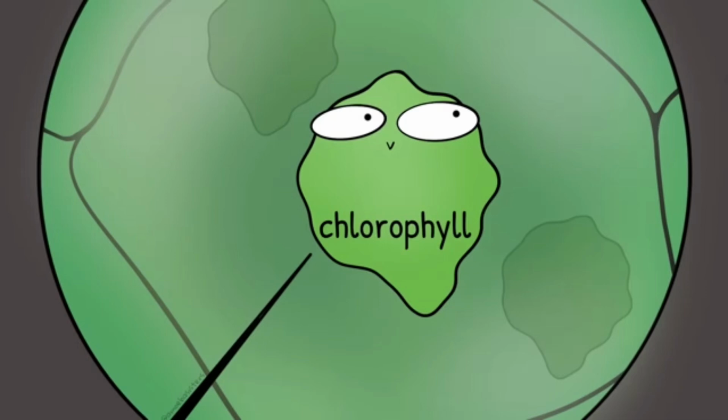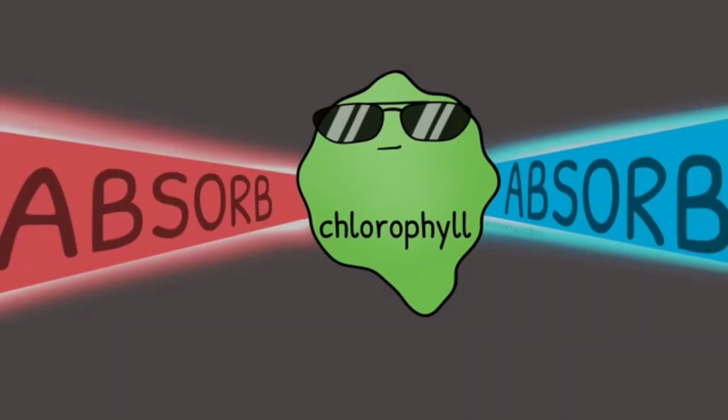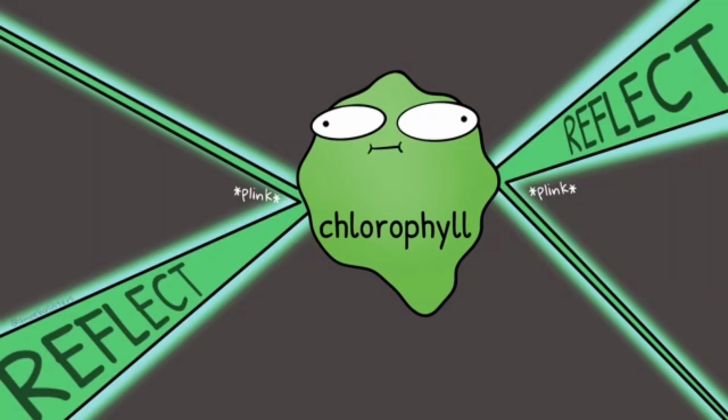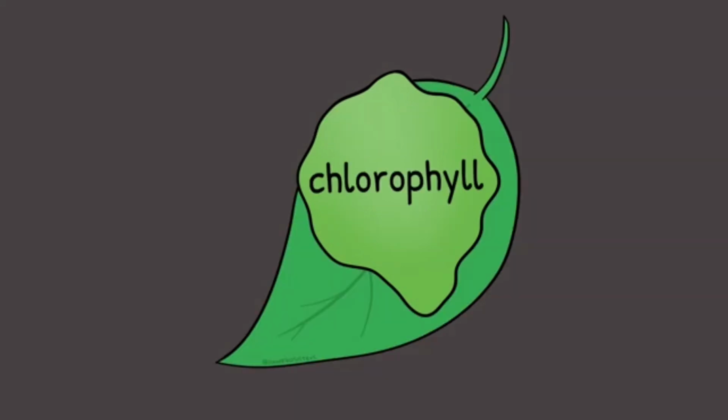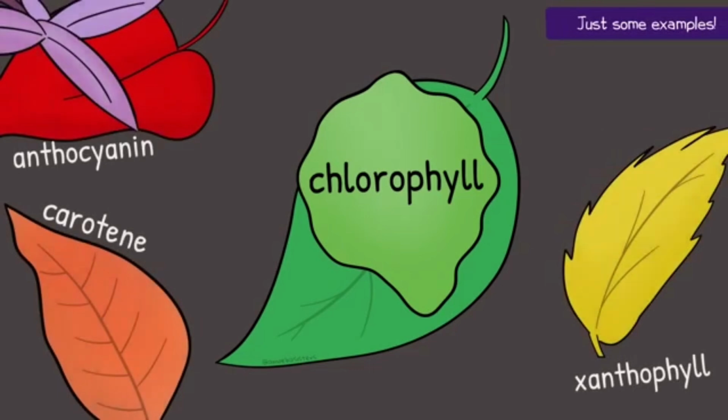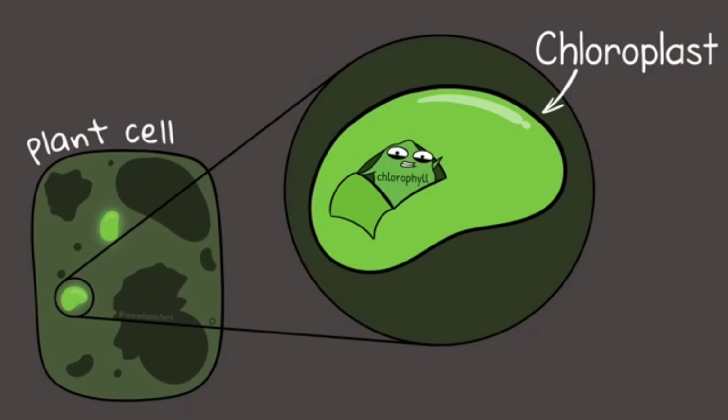So a pigment that plants commonly use to capture light is called chlorophyll. Chlorophyll does a great job at absorbing red and blue light, but not so much green light. Chlorophyll reflects green light, resulting in many plants appearing green to our eyes. There are pigments besides chlorophyll that work with different wavelengths of light, and this can explain why green is not the only color you see in plants. Chlorophyll is a pigment that can be found in the chloroplast of plant cells.